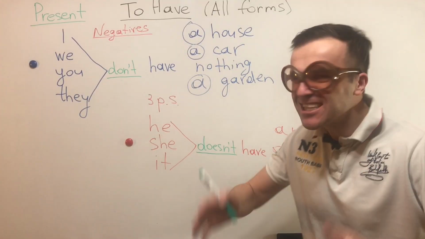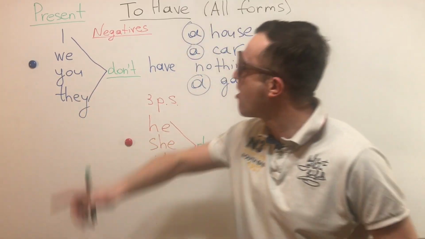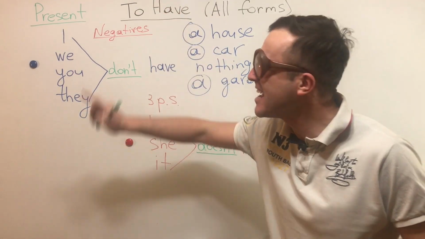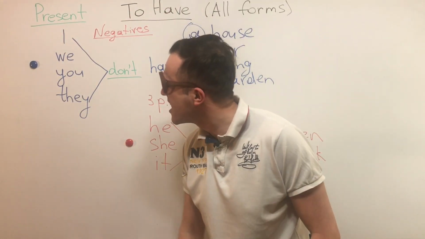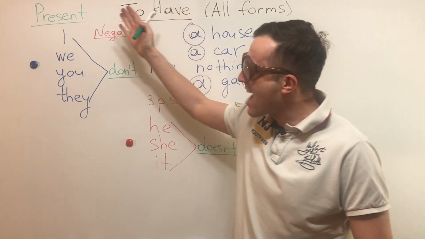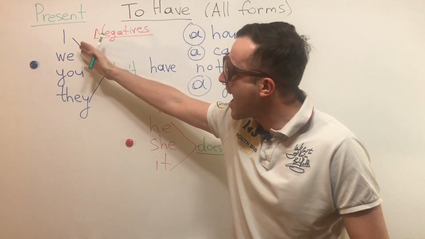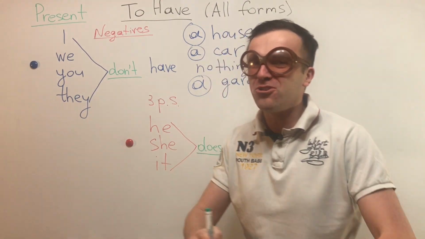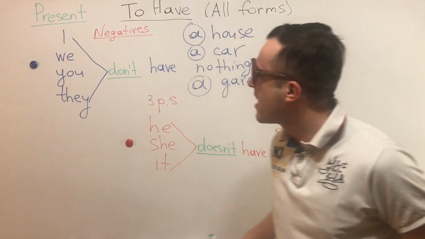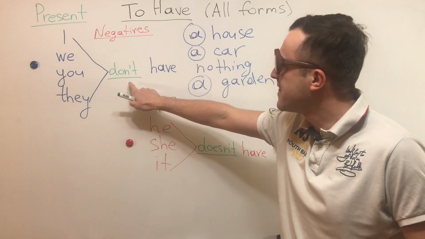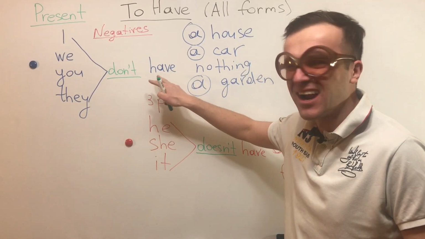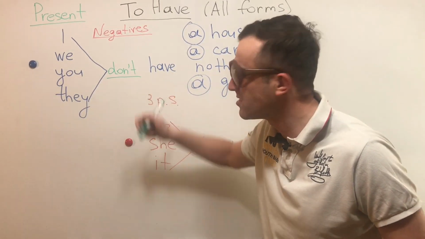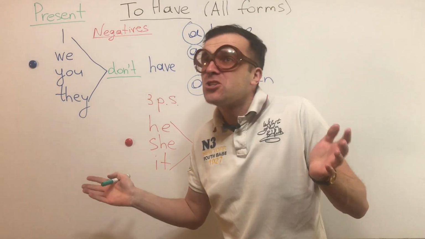Okay guys, so let's move on to the negatives of the verb to have in the present. So here we have the same persons, I, we, you, they. Now we have to put it in the negative form. And we have now don't before have. So what is don't?